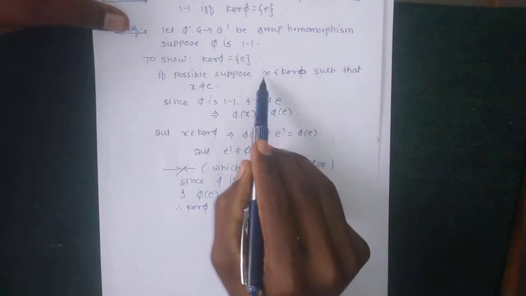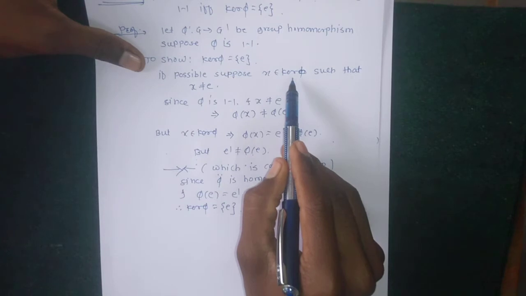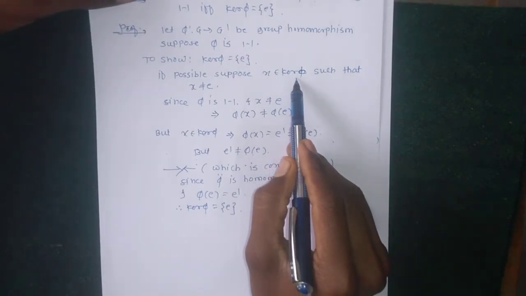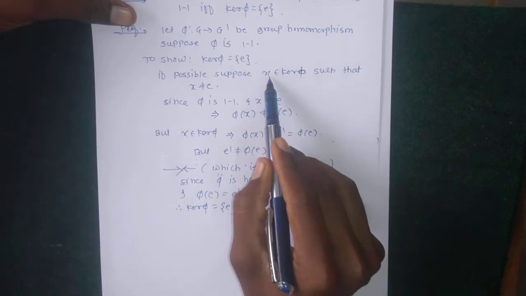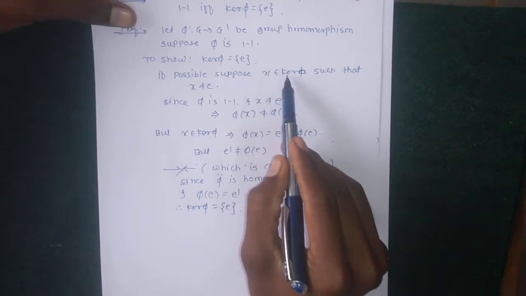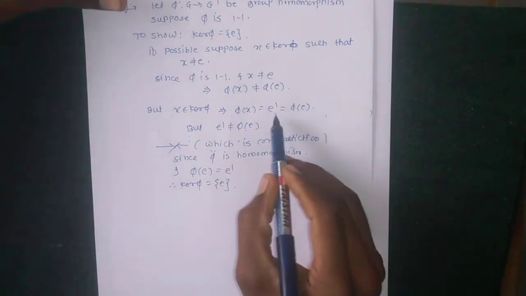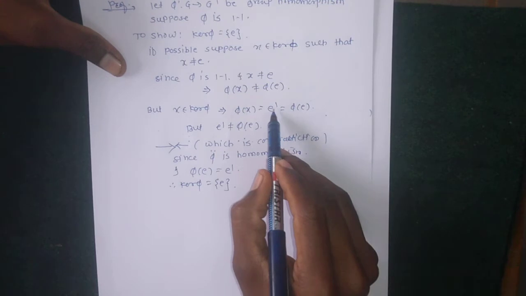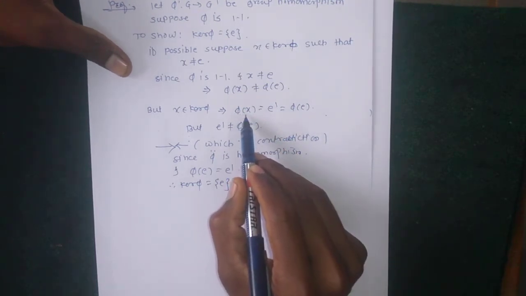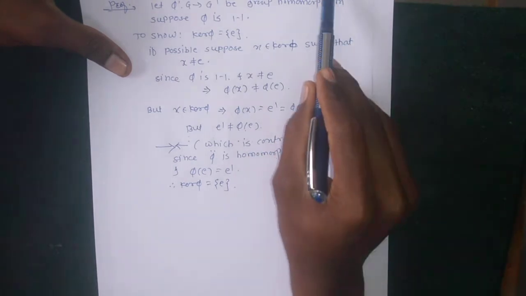We assumed, on the contrary, that kernel phi contains more than one element other than identity. So x belongs to kernel phi, which we chose, and this gave the contradiction, because phi of x equals identity by definition of kernel, phi of x equals e dash, and e dash is the identity of G dash.